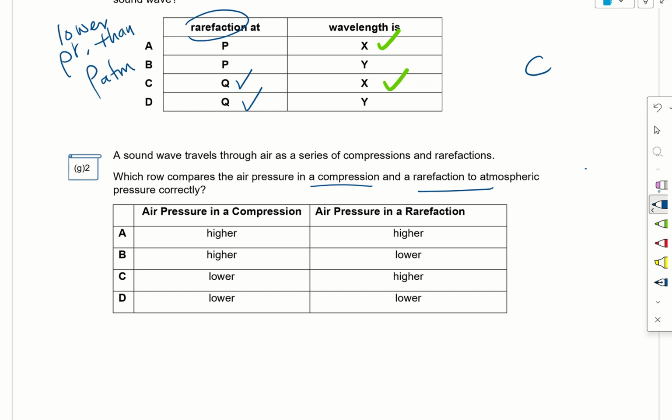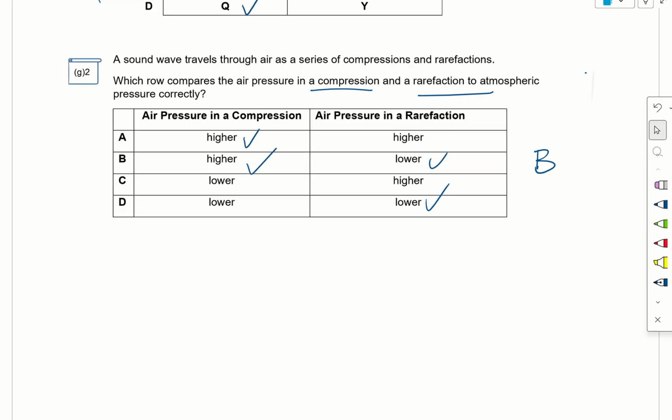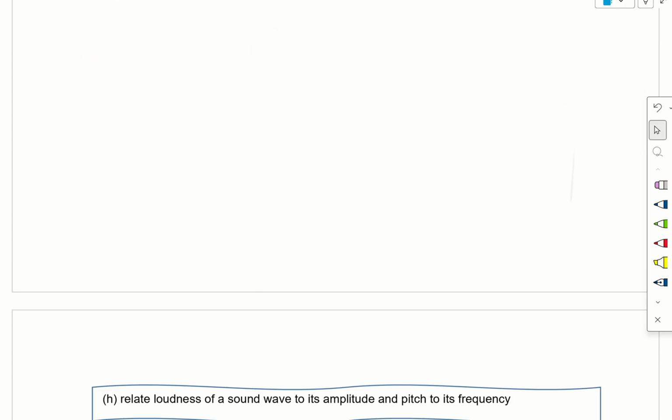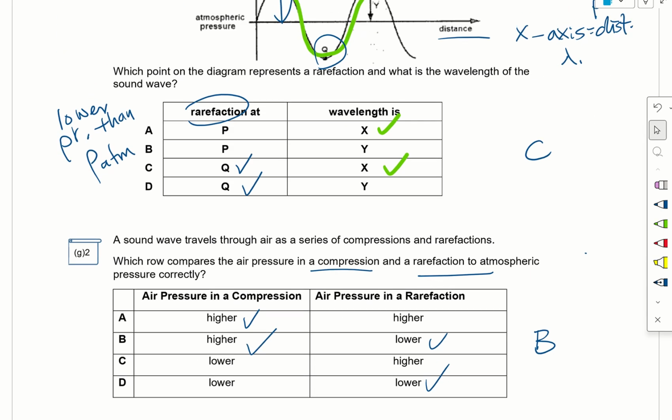Air pressure in a compression must be higher, and air pressure in a rarefaction must be lower. So the answer is B. Very simple. Okay, so that's all for success criteria G.